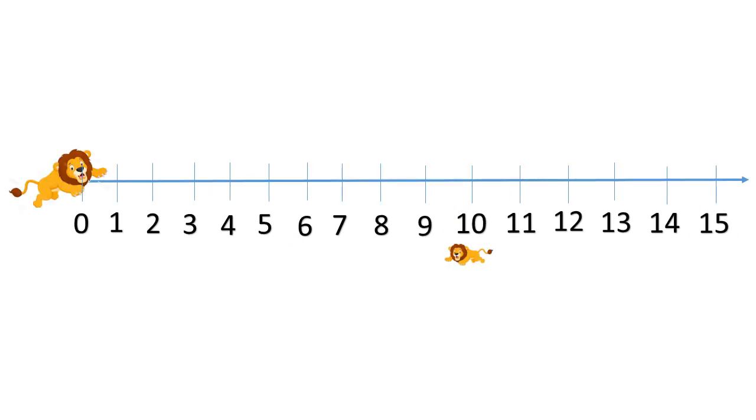Children, let's take another example. Which animal do you see here? Yes, we see a lion and a baby lion. Now can you tell me what the baby lion is called as? Correct, it is called as a cub. Now Mama lion wanted to meet its baby. Let's see what it does. Okay.